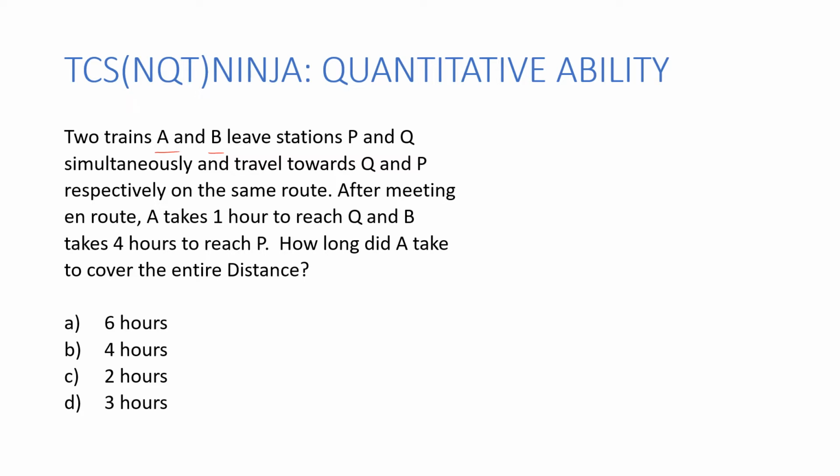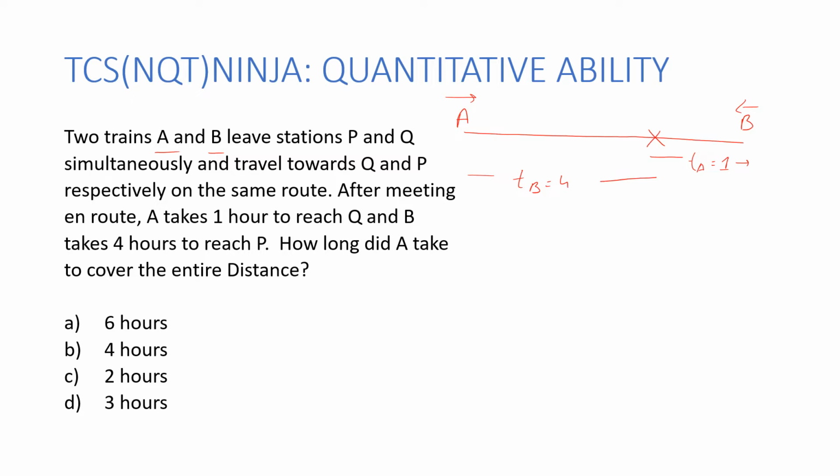So let me draw it over here. What is given? It talks about two trains. This is my train 1, A, and this is my train B. They move in opposite directions, and as a result, they meet somewhere over here. What has been said in this question is that once trains A and B meet, from that point, train A is going to take 1 hour to reach its destination, and train B is going to take 4 hours to reach its destination at the opposite end.